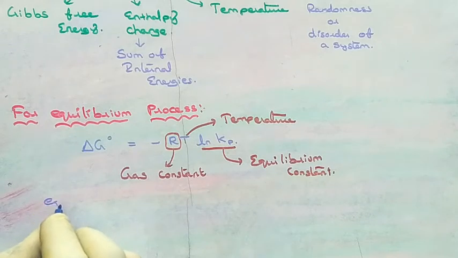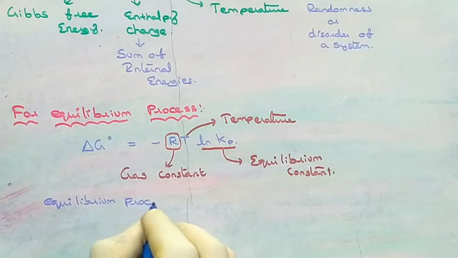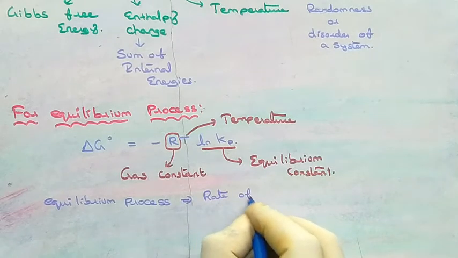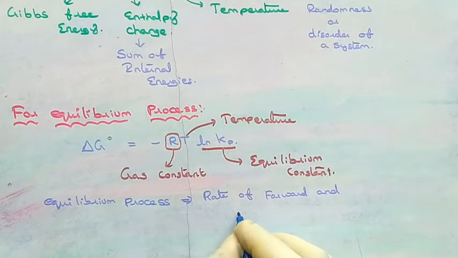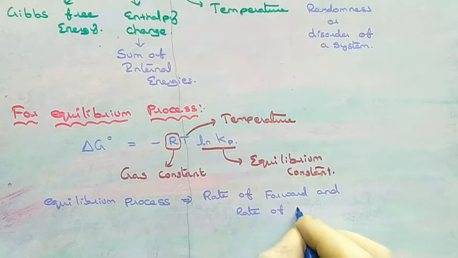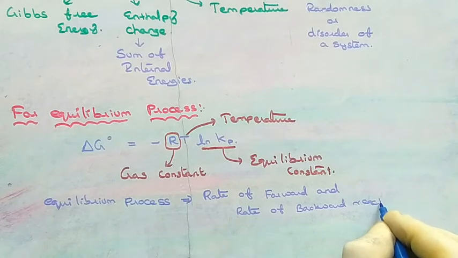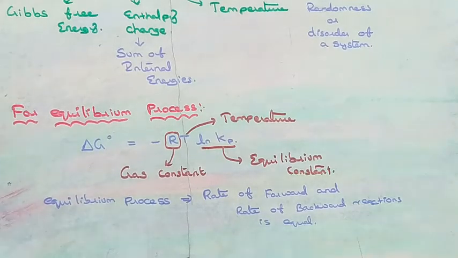So we know what an equilibrium process is. If rate of forward and backward reactions are equal, then the reaction is called an equilibrium reaction. So in equilibrium process, rate of forward and rate of backward reaction is equal. Usually we denote this arrow mark for equilibrium process to mention rate of forward and backward reactions are equal.